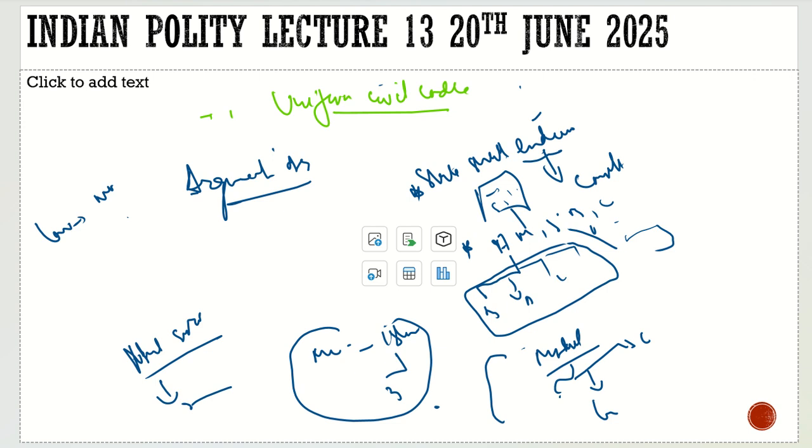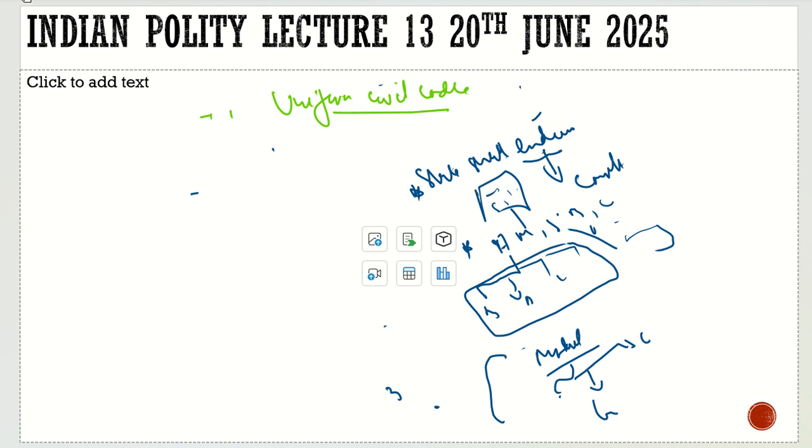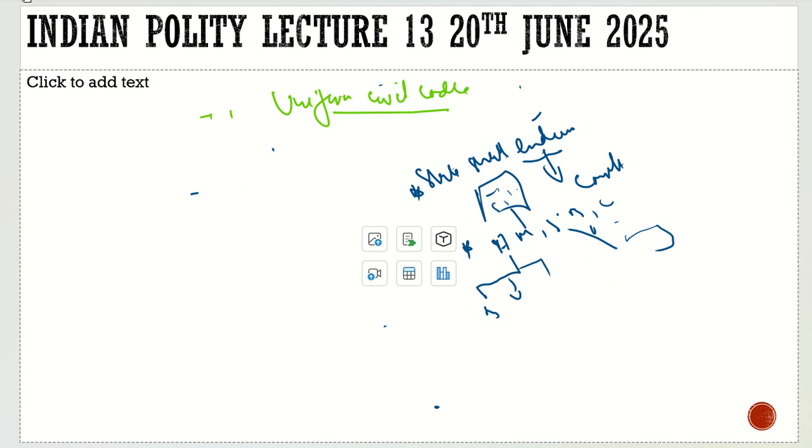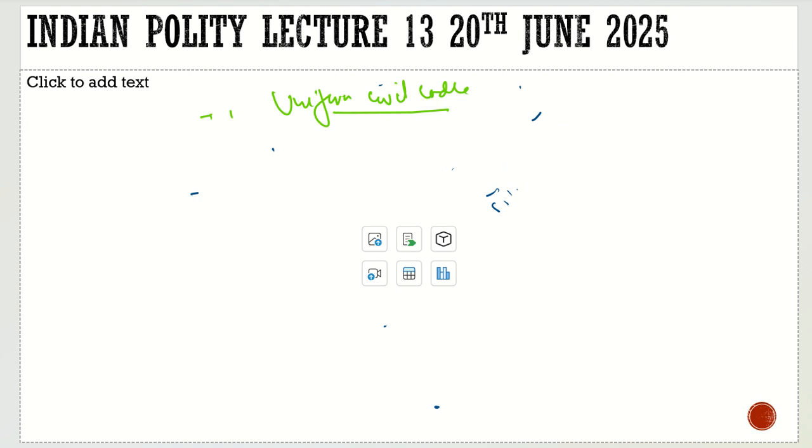But still, if we look at our states, there are 2 states which have brought in the uniform civil code. And what are these 2 states? It is Goa, and it is Uttarakhand in 2024. Let's discuss the case of Goa first. They have a uniform civil code. What was the reason? Because they were part of the Portuguese, it was a Portuguese colony, and we added it later to the Indian Union.